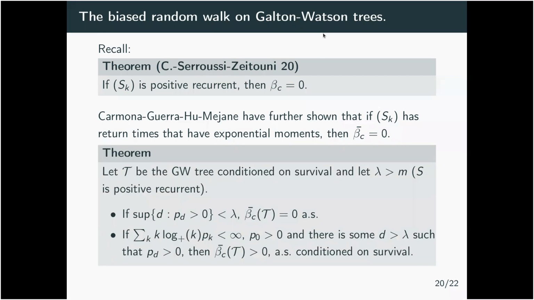But in our case, there are two cases that are a bit different.